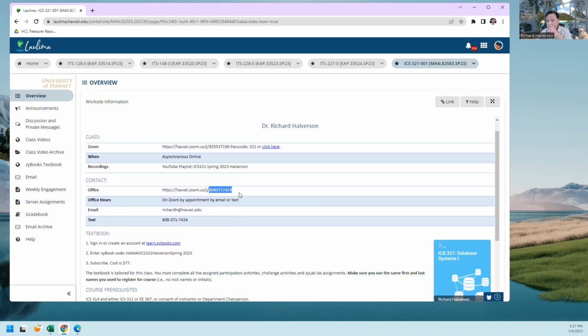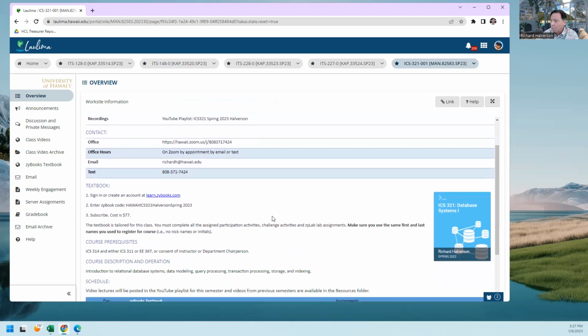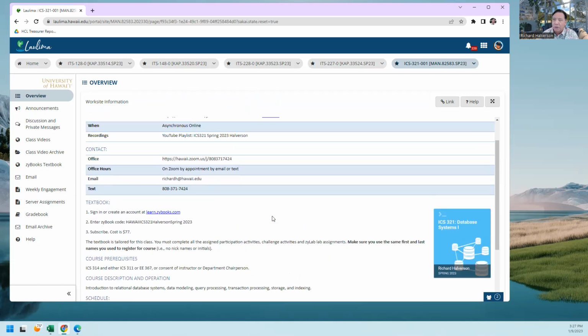This is my Zoom office. It's the same as my cell phone. You can text me. First time you text me, tell me who you are, so I can put you in my contacts as ICS. This is my email. We can Zoom by appointment, same day or whatever. Just let me know. But we should be able to handle most things by text or email.